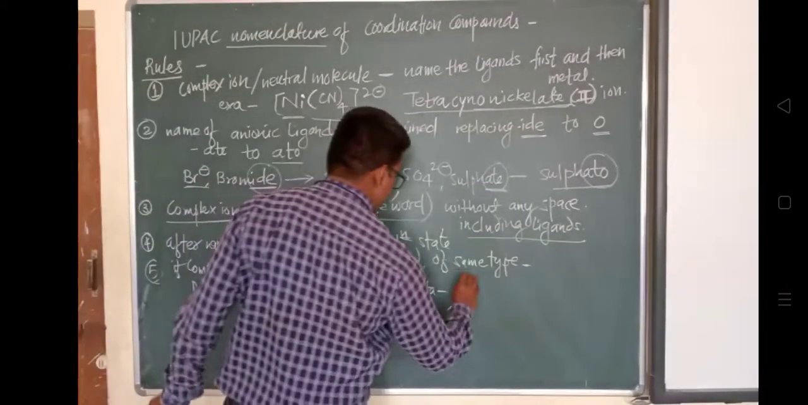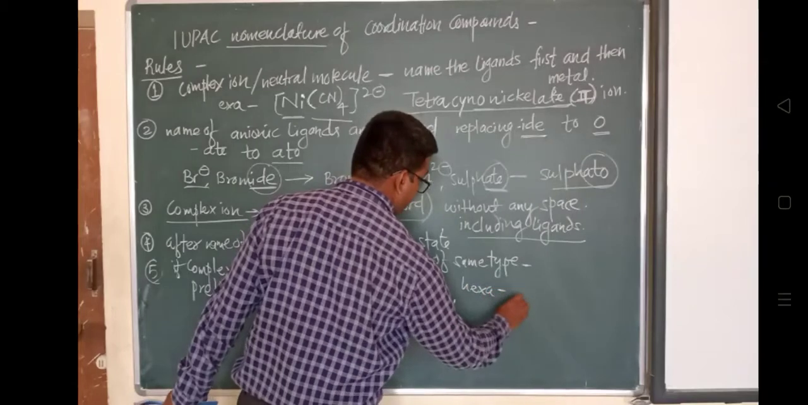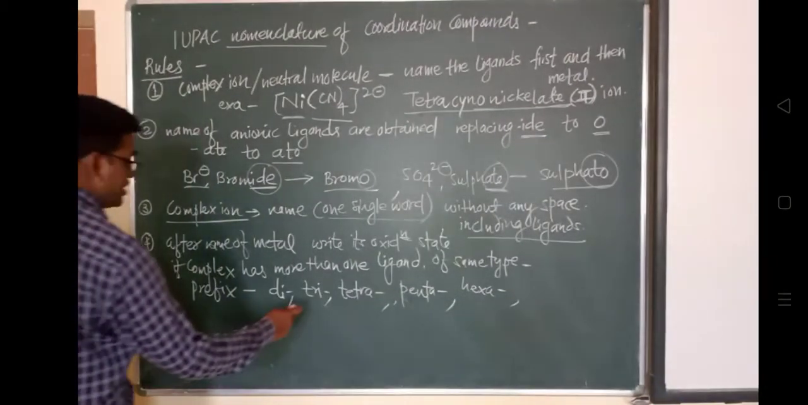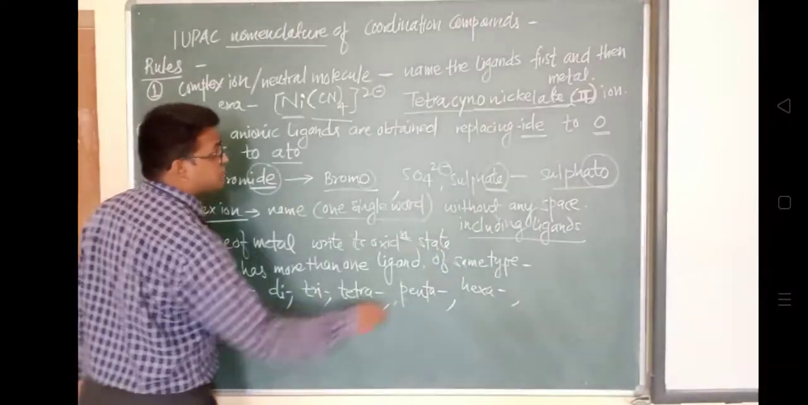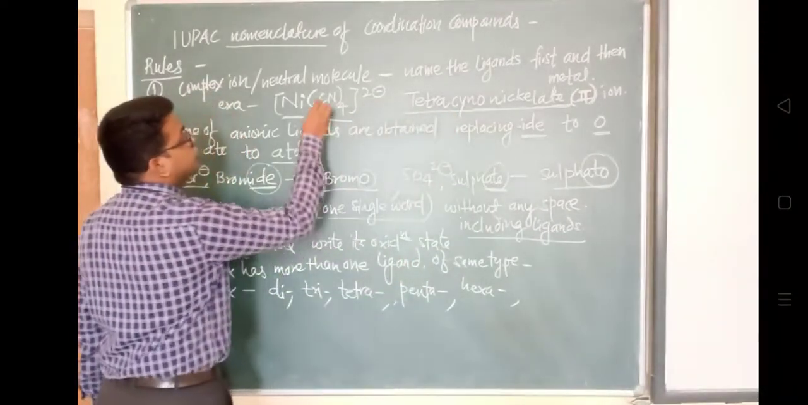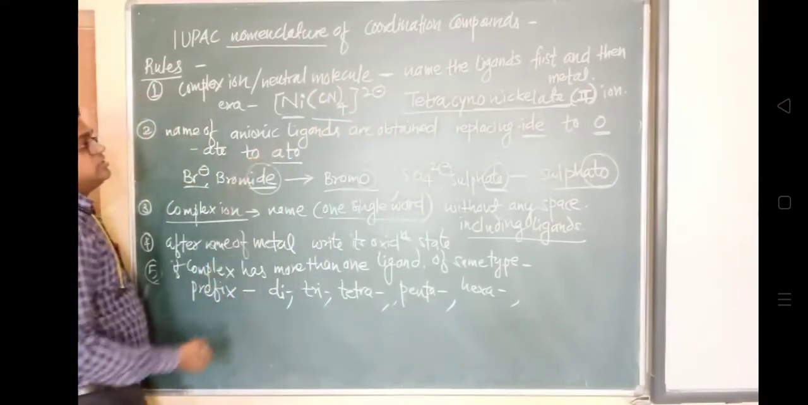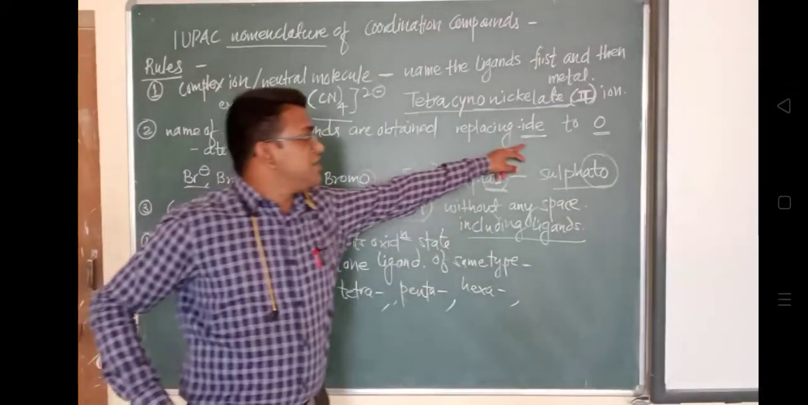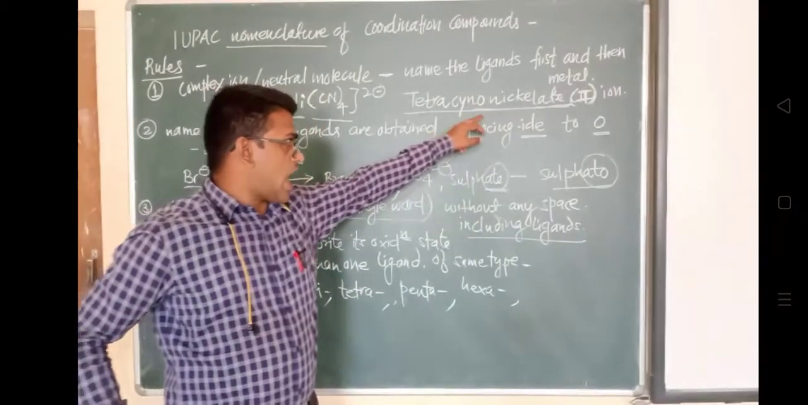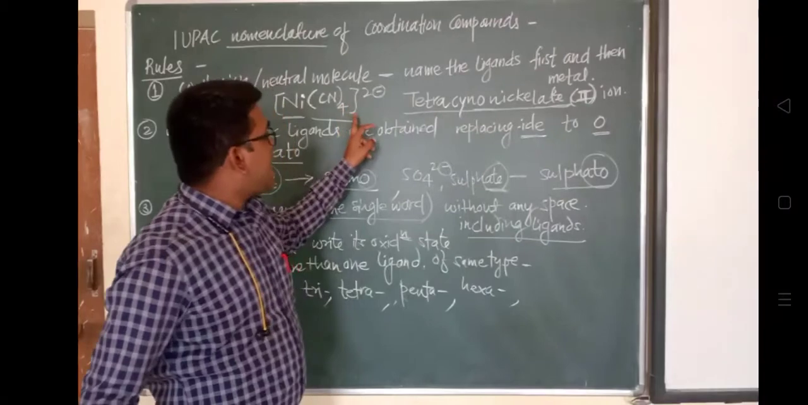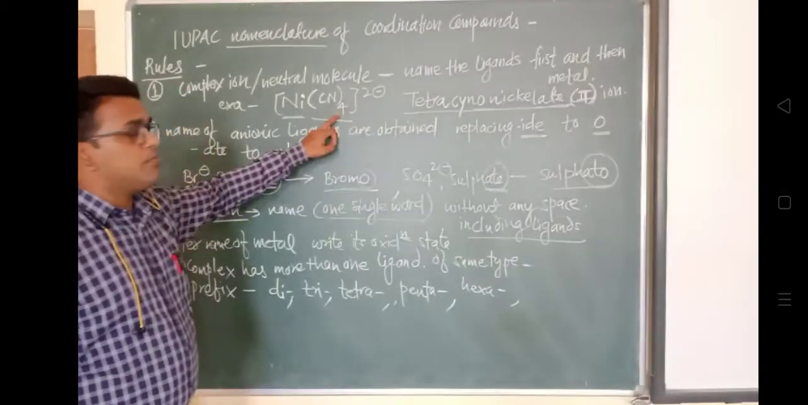So you can see tetracyano. This is tetracyanide, so it becomes cyano; the ide is replaced with o. Cyano and nickelate, second is the oxidation state of this nickel, and tetra indicates four molecules of this cyanide. So this nomenclature plays a very important role in coordination compounds.